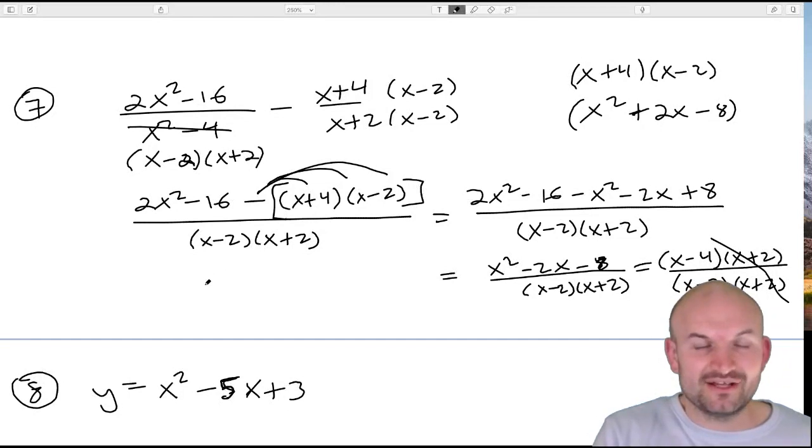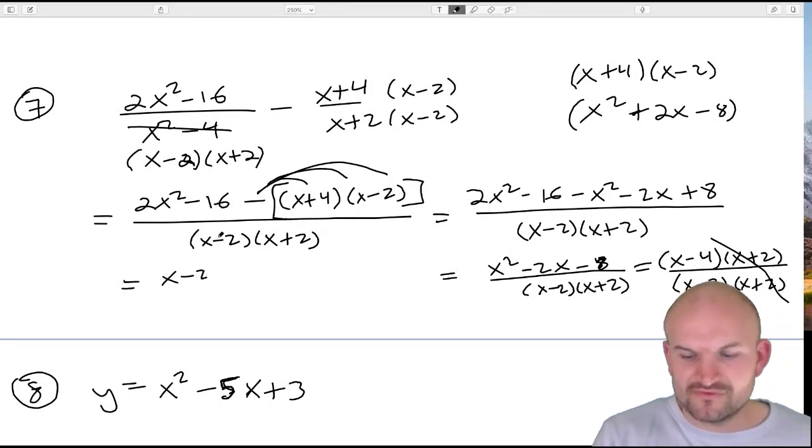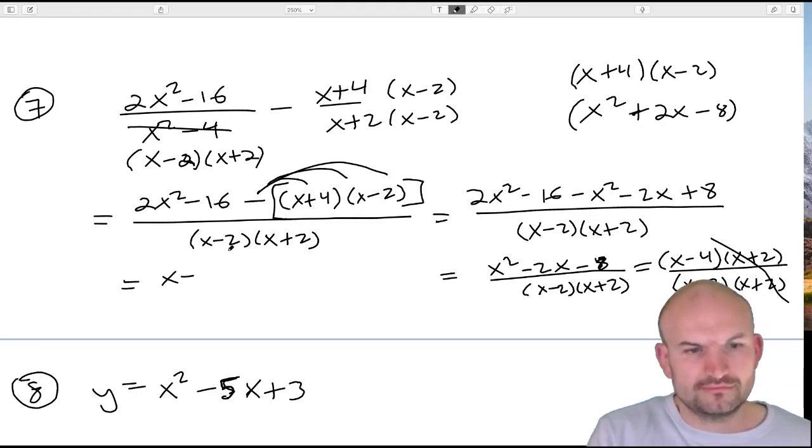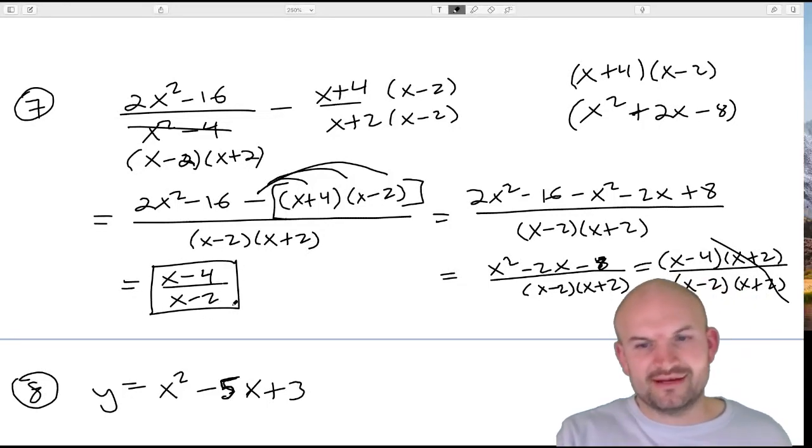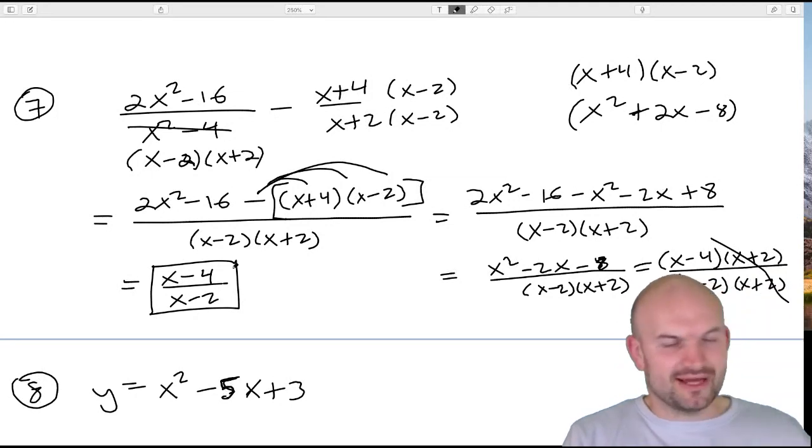So therefore, my final answer, since we're kind of running out of space here, is going to be x minus 4 all over x minus 2. So I'm actually just going to box that. Okay, everything's all messed up. It's going left to right, blah, blah, blah.